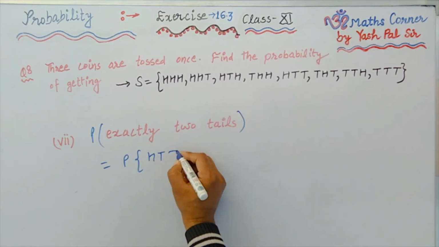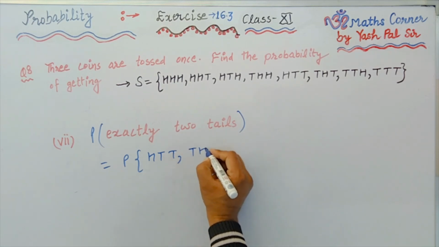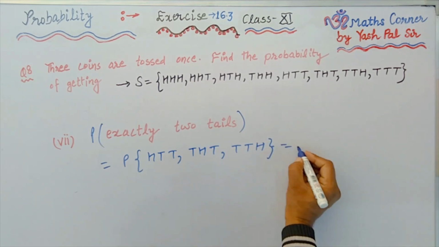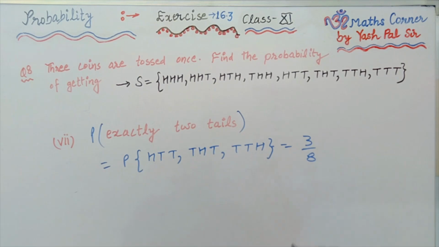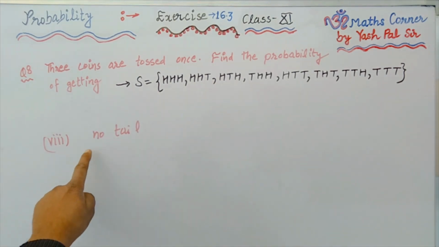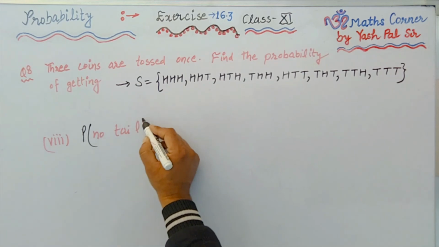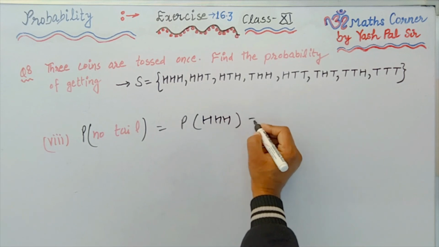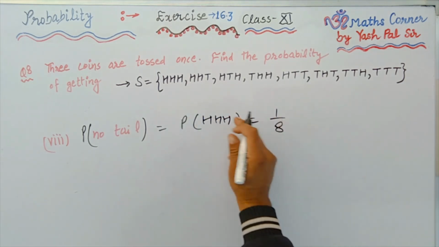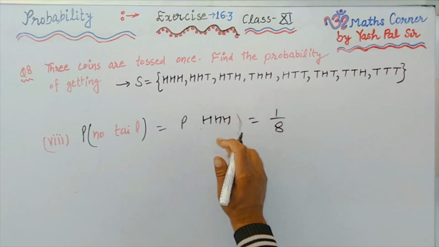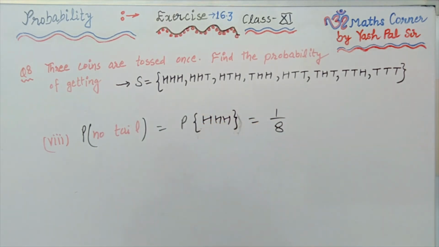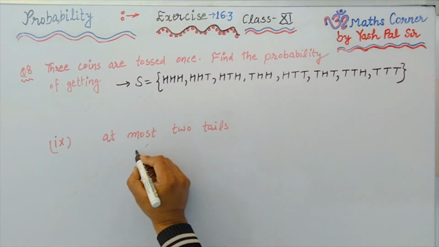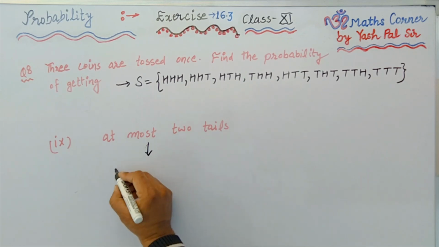Next, part number 7, what is the probability of getting exactly 2 tails? That means HTT, THT, TTH, exactly 2 tails. So here we have 3 events out of 8 events. Part number 8, no tail. Probability of no tail means only HHH. So here is only one event out of 8 events with HHH.